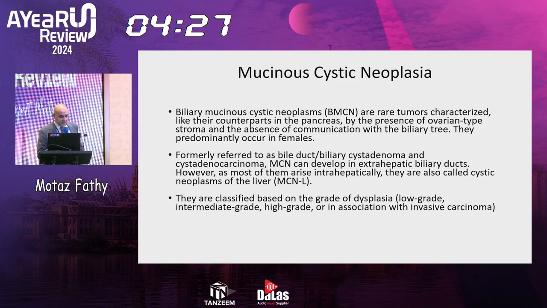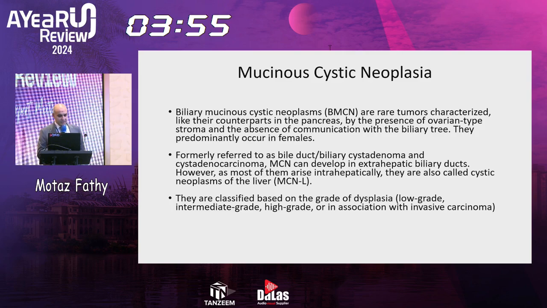The last type is mucinous cystic neoplasia. We used to say mucinous cystadenoma or cystadenocarcinoma, but now this terminology is changed to mucinous cystic neoplasia. Mucinous cystic neoplasias are rare tumors characterized, like their counterparts in the pancreas, by the presence of ovarian-type stroma and absence of communication with the biliary tree. They predominantly occur in females, and were formerly referred to as bile duct or biliary cystadenoma or cystadenocarcinoma.